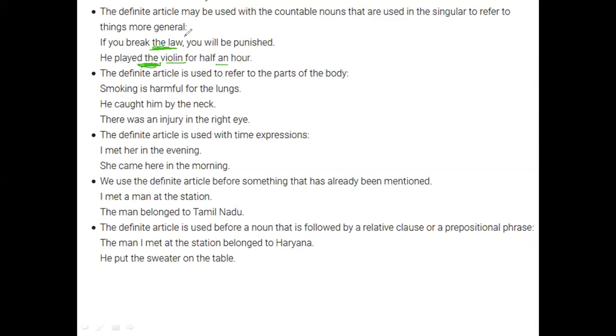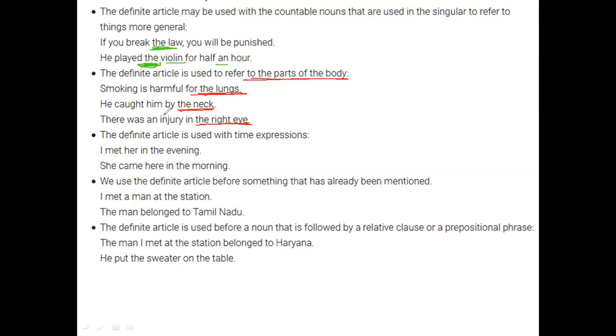All right. Then we have "the" used to refer to parts of the body. So the lungs, the neck, the right eye. These are a few of the things more specific or universal to us, just like the Taj Mahal or the Gateway of India. So "the" will be used here to refer to body parts or any human body parts.